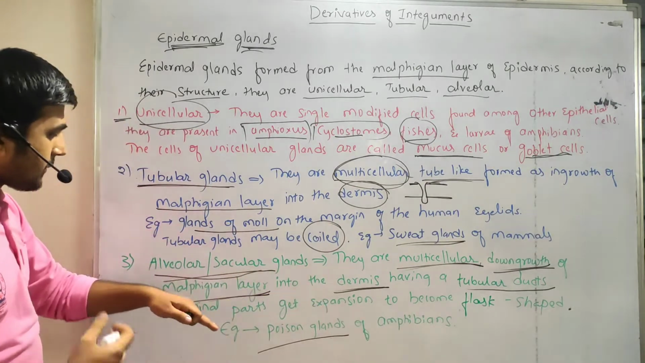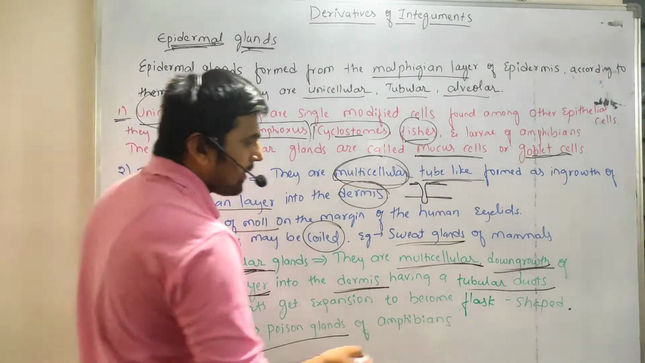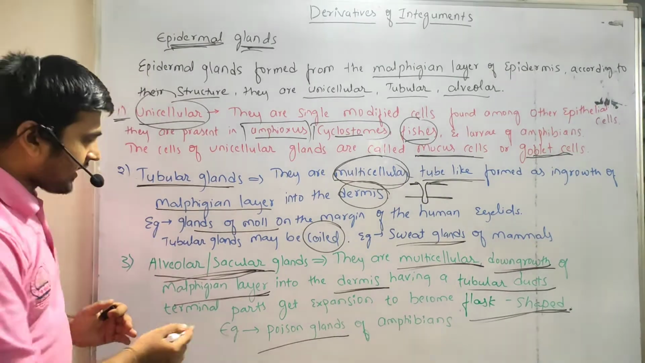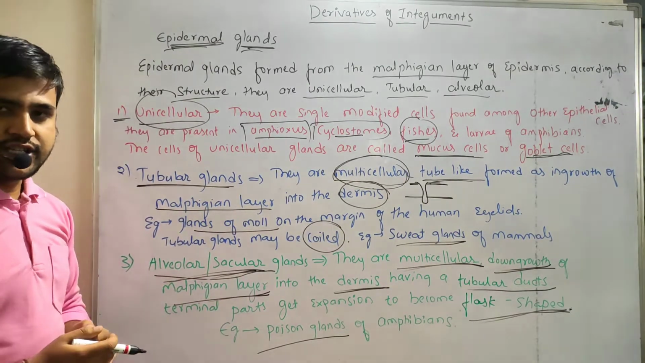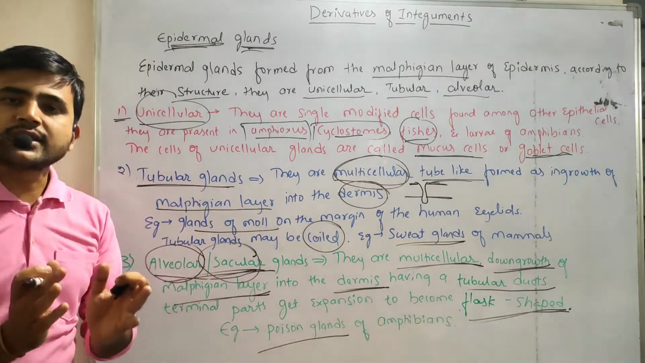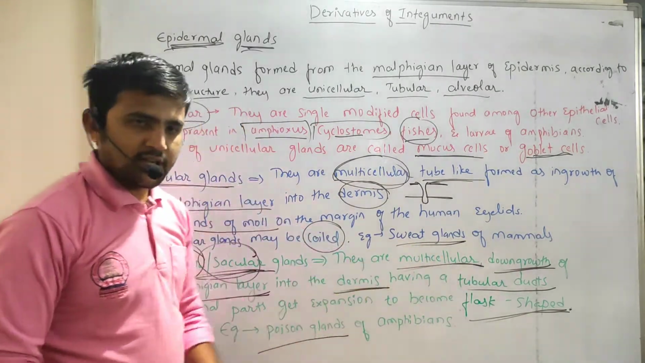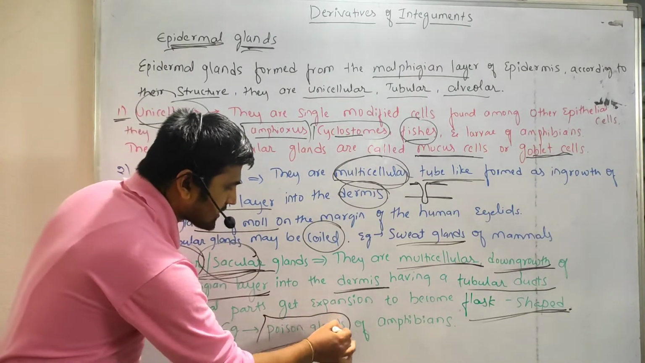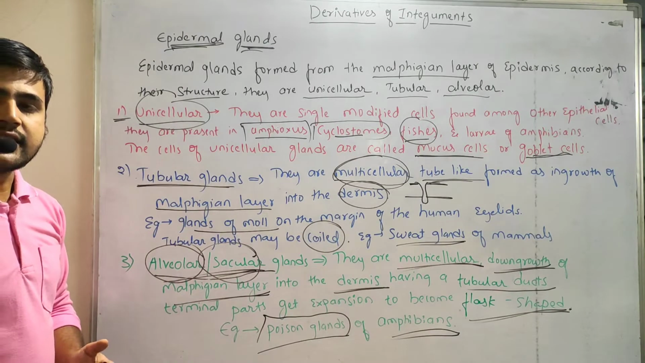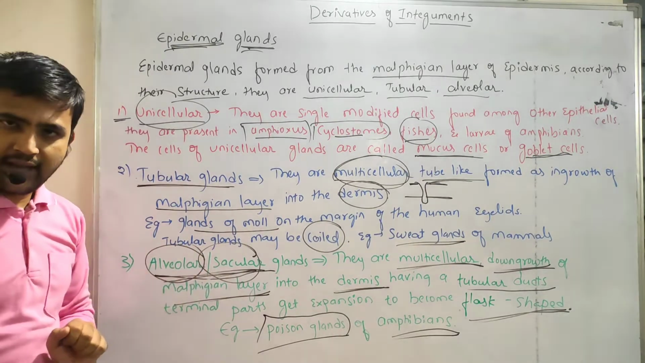The terminal parts of these glands get expanded and become flask shaped. That's why the term alveolar or saccular is used, meaning it looks like a sac. The best example is the Poison glands of the amphibians, which are a good example for alveolar or saccular glands.